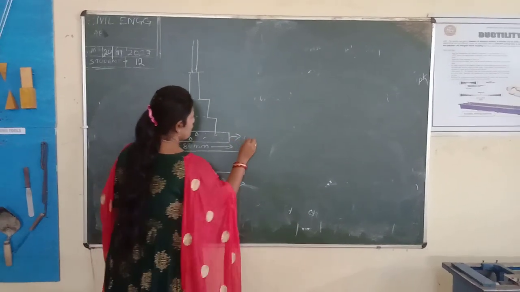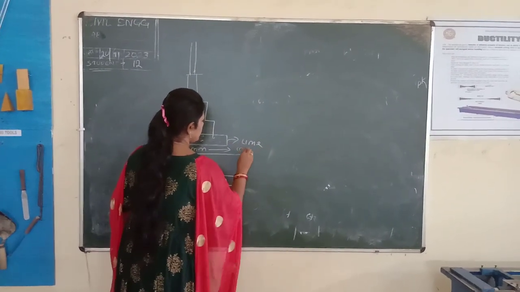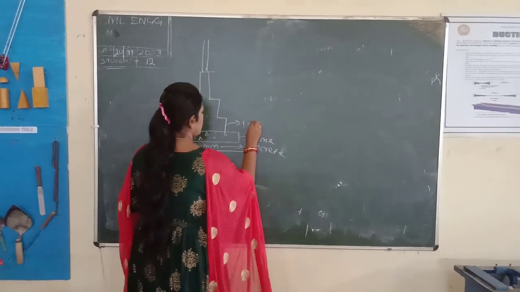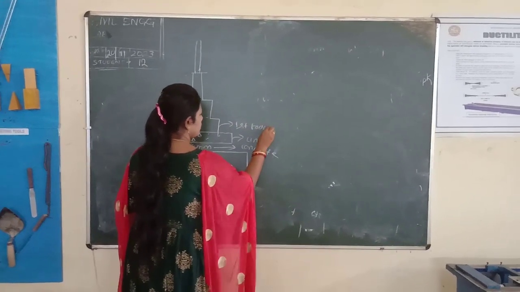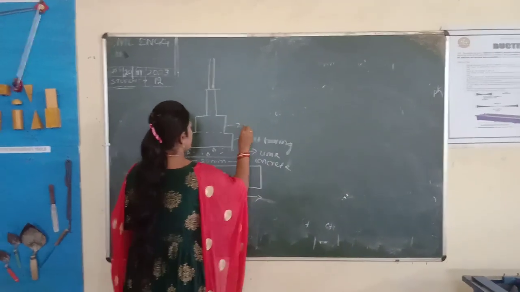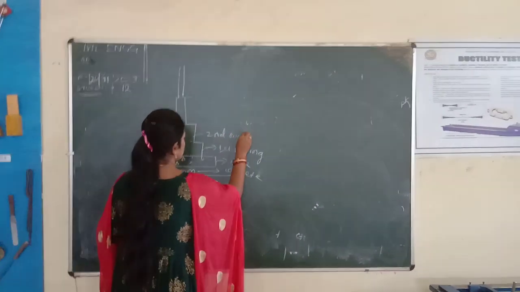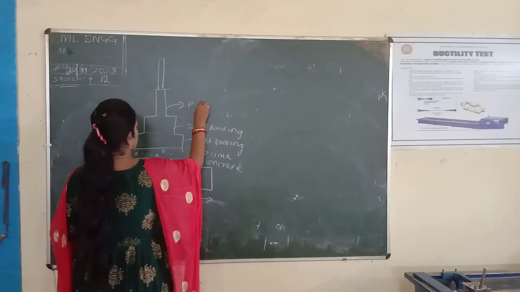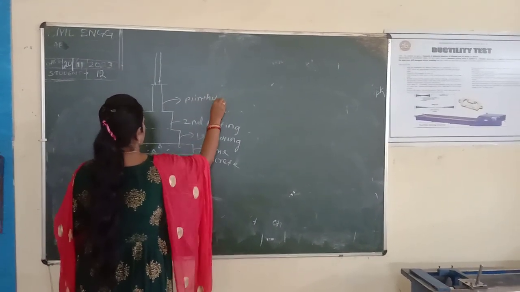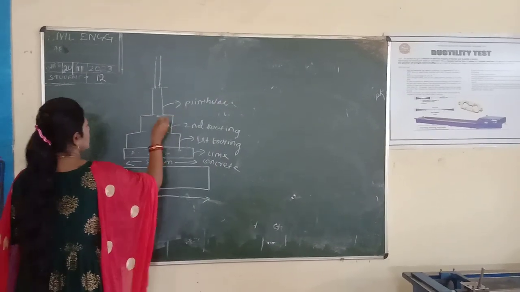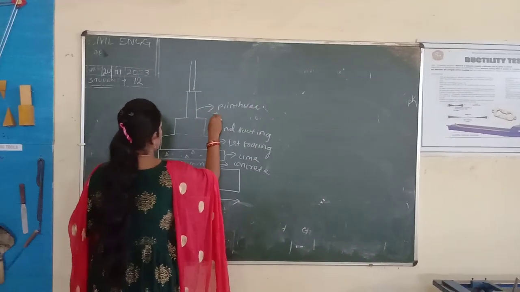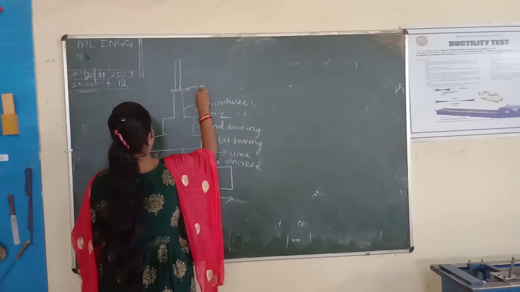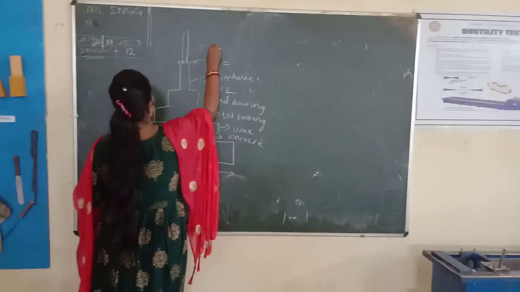This one is your lime concrete. This one is your first footing. This one is the second footing. This one is a plinth wall. This one is your ground level. And this is your DPC. This is your superstructure.